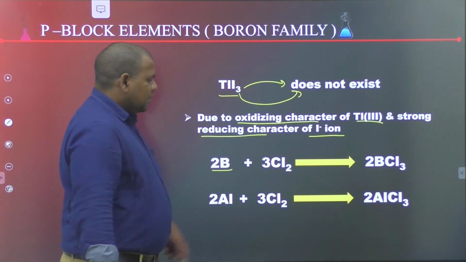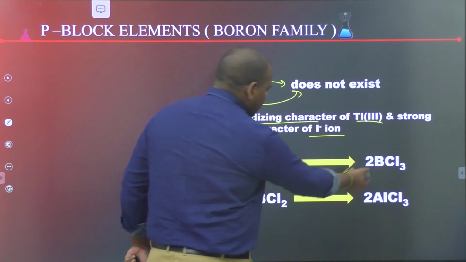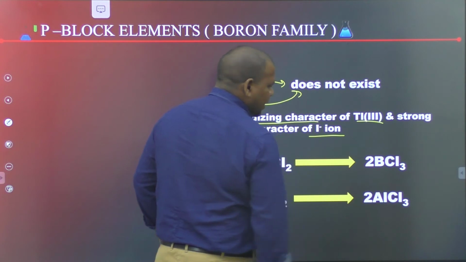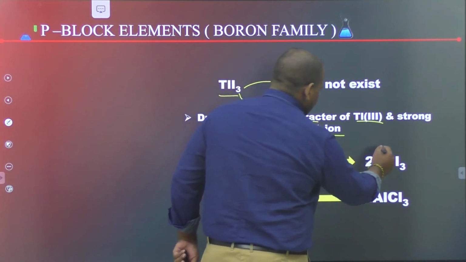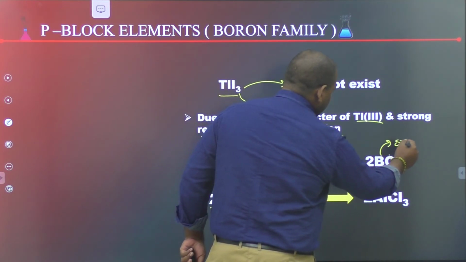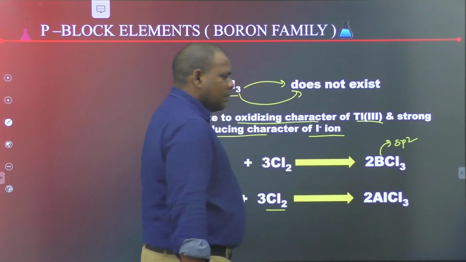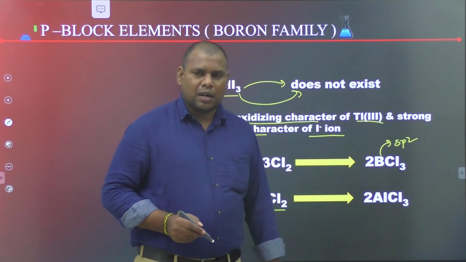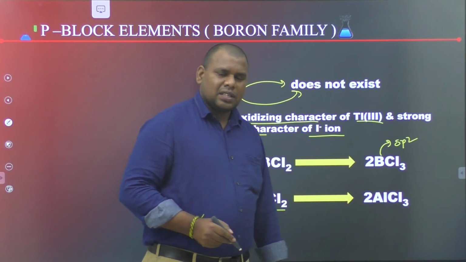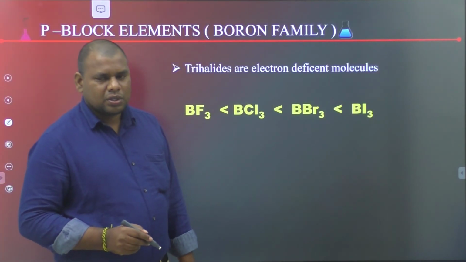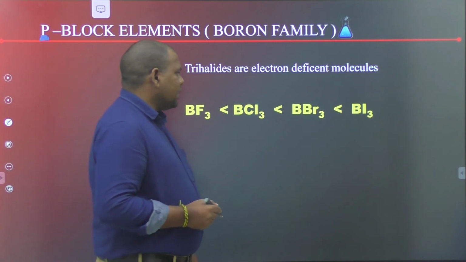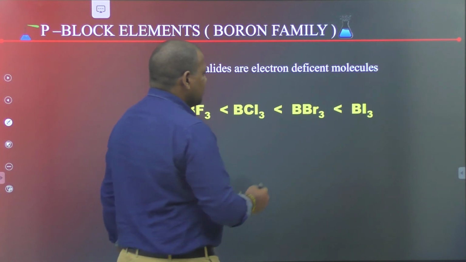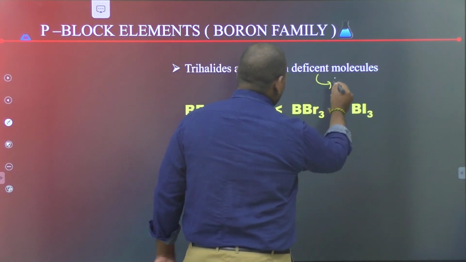Boron reacts with chlorine to form boron trichloride. Aluminium reacts with chlorine to form aluminium chloride. Here the hybridization of boron is sp2. The shape of boron trichloride is trigonal planar. These trihalides are electron deficient compounds, so they can act as Lewis acids.